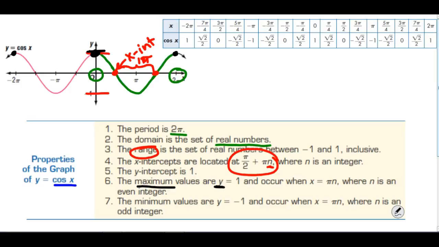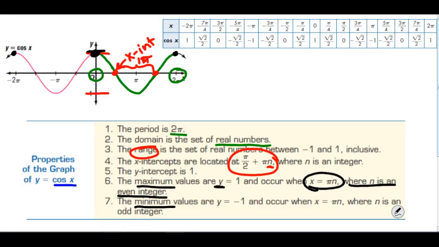Every 2 pi we're going to have a value of 1, which is the maximum, and that's why it says, here's my formula, pi times n, where n is an even integer. It's going to happen on every even integer.